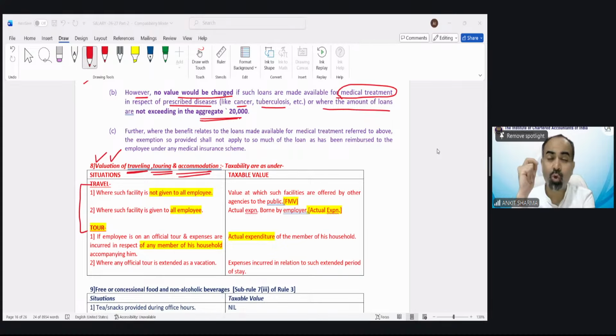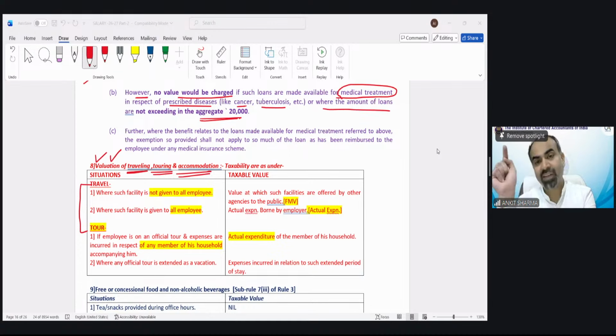Now let me tell you, do not connect this provision with the LTC. Under LTC, you only get the traveling concession benefit from one place to another. Under a travel accommodation perquisite, you get the traveling expenditure, accommodation also, food also, etc. The package benefit you will take.